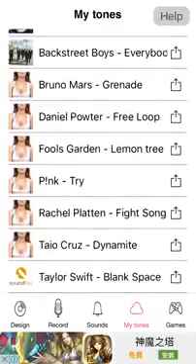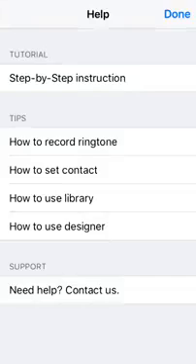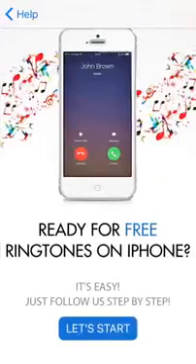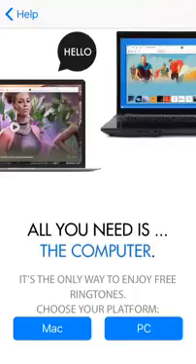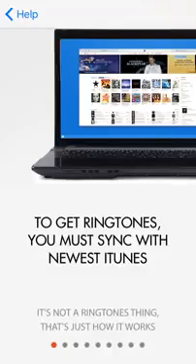Okay, fine. Now I'll go to help, step-by-step instructions. Ready for free ringtones on iPhone. So, let's start. All you need is the computer, the only way to enjoy free ringtones. You have to choose your platform. I'm going to choose PC.